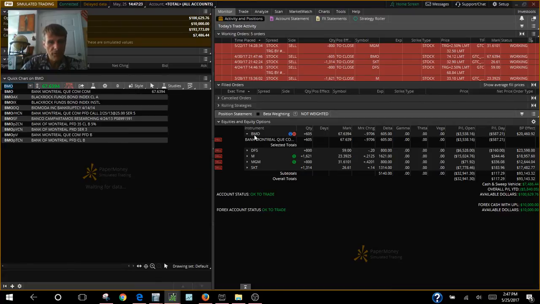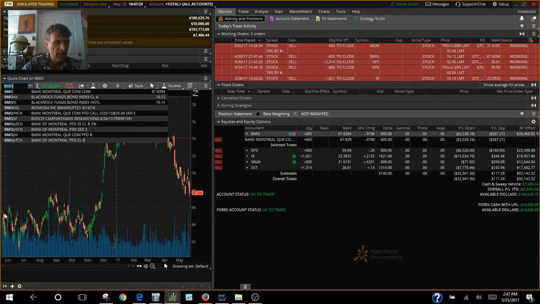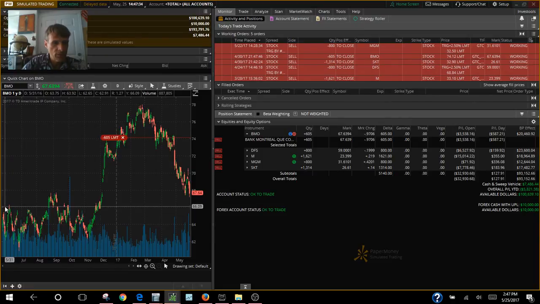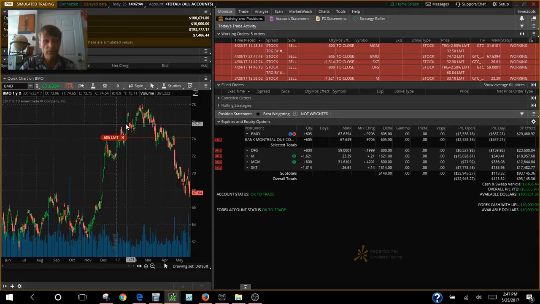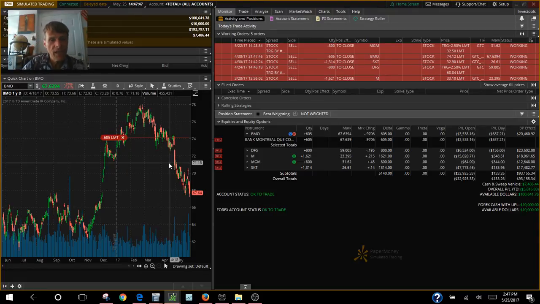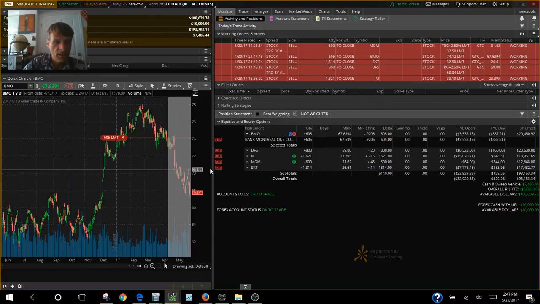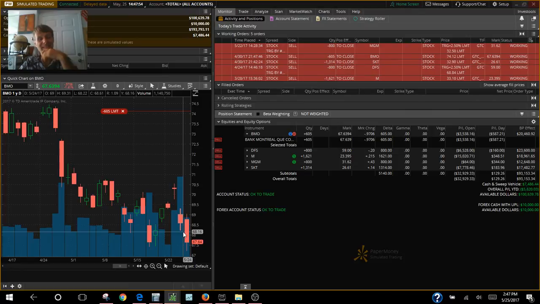Now, we've had Bank of Montreal for quite a while. Let's check it out. Bank of Montreal trades in a trading range of between 62 and 66, and she's traded this way for like 7 months. Right around election time, she goes from 63 all the way up to 75, which is a $10, $12 move. She trades for a few months up here, and then that's where we got it, way up here around 74, and she sunk all the way down to 67, which is where she is now.